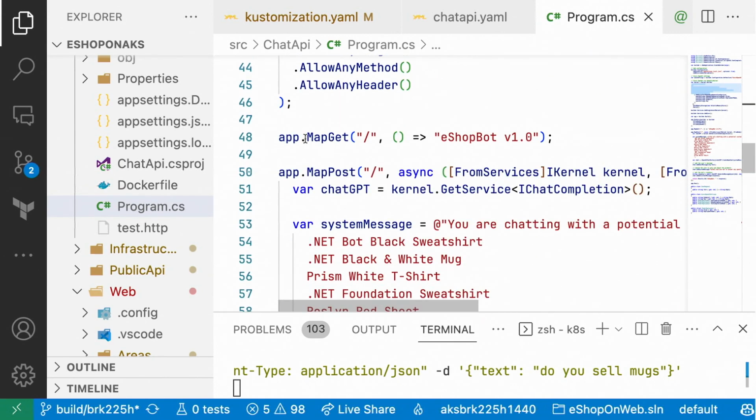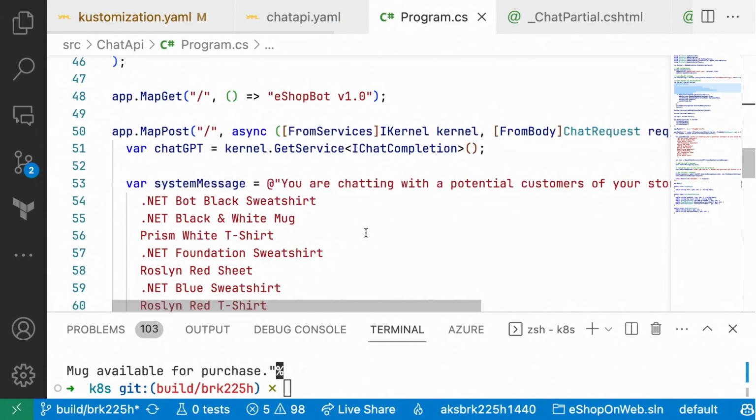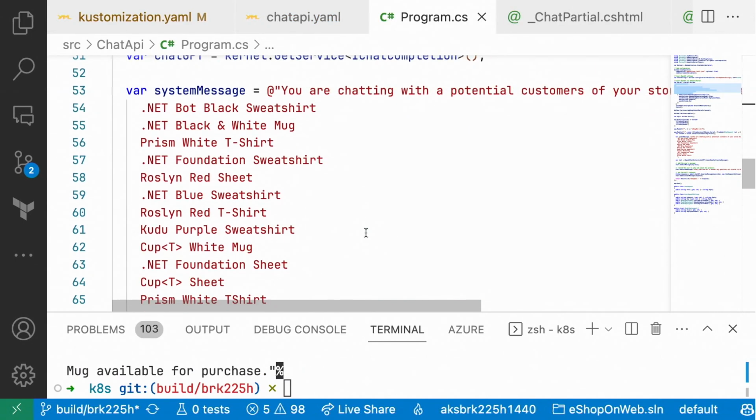Inside of the application, I only have two endpoints. One is just a get that will give me the version, and the other is some prompt engineering. Now, this is hard-coded here, but I'm telling the bot what it can and what it shouldn't do. And so here I'm saying you are chatting with potential customers, and here are the products that we sell. So there's a white mug and a cup of tea mug, which is probably my favorite product in the store.